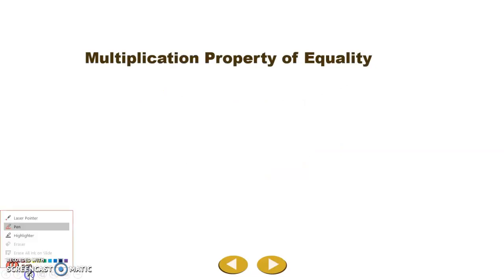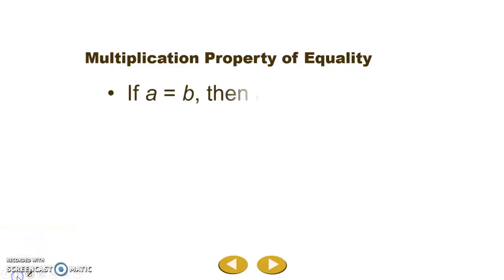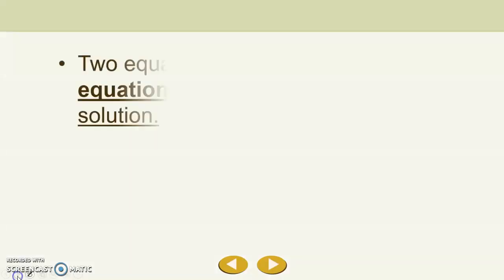Another property is the multiplication property of equality, and this is similar to the addition property. If A equals B and I multiply A times C, then my equation is not balanced. I have to do that to the other side as well. So A times C is the same as B times C. That's our multiplication property of equality. Whatever we do to one side, we have to do to the other side of our equation. Imagine that scale, and we need to keep it balanced.